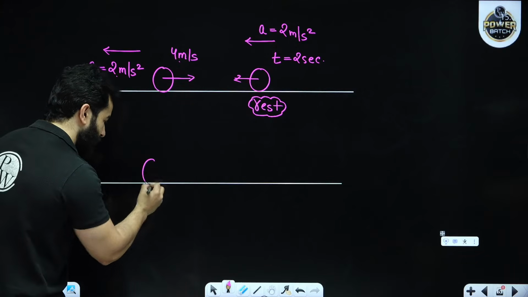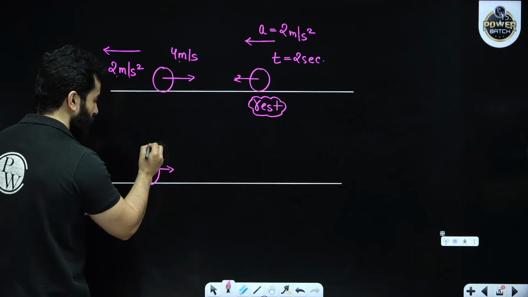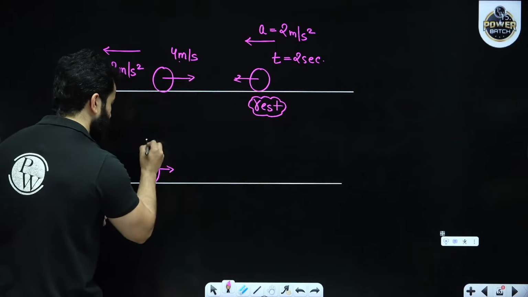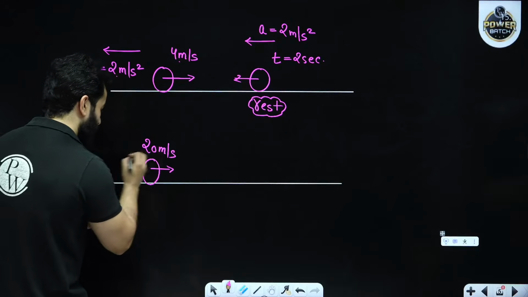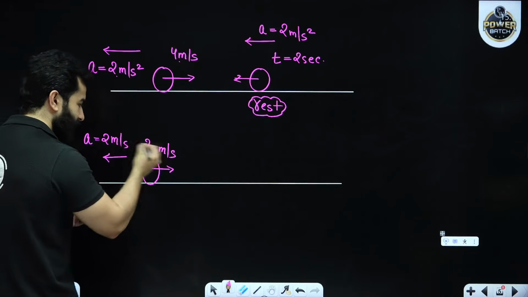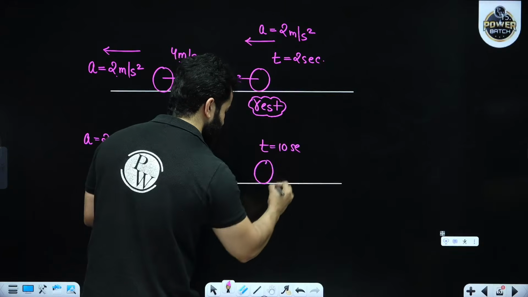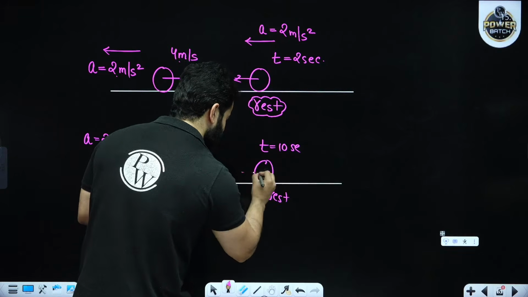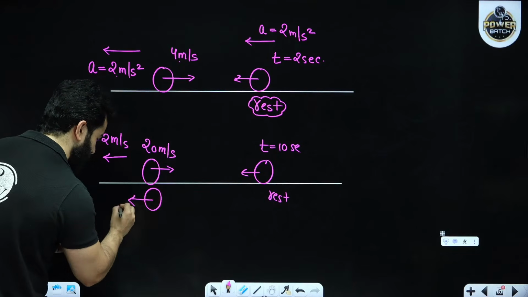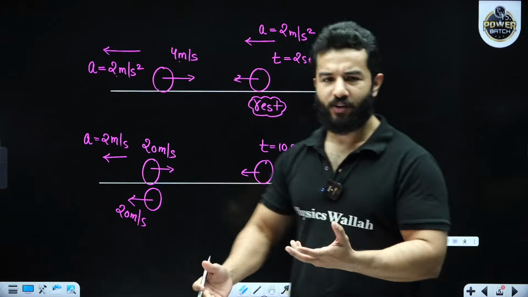What I'm trying to say is, let's suppose the velocity is 10 meter per second, or let's say 20 meter per second. Got it? And the acceleration is 2 meter per second square. Then in 10 seconds, it will come to rest. And then again in 10 seconds, the body will be at the same position and the velocity will be 20 meter per second over here. So we can have different cases.